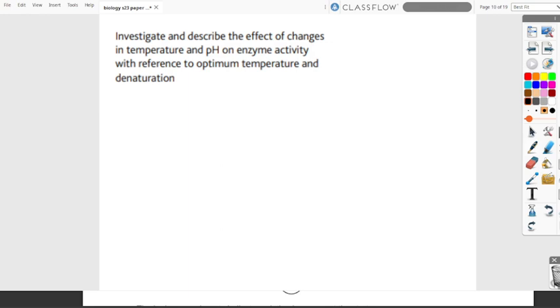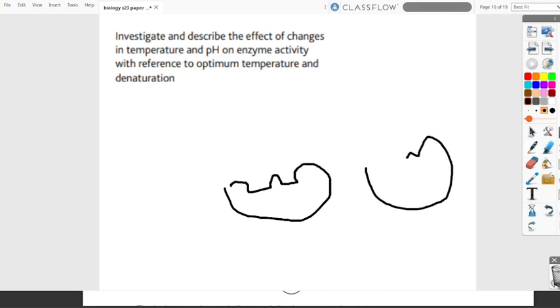So when the optimum temperature or optimum pH of an enzyme is exceeded, then the active site of an enzyme gets denatured. Thus, it is no longer effective and does not work.